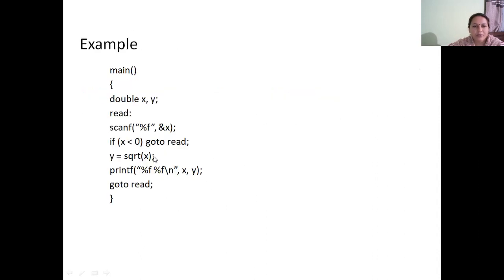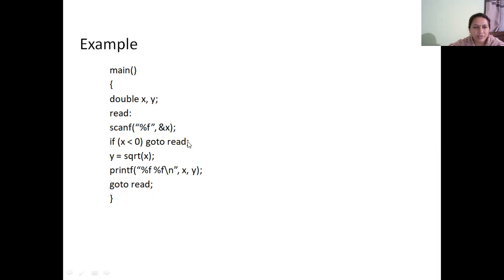So this is an example program which shows goto usage. Double x, y is the variable declaration statement, and I have written a label here, read, colon, followed by this statement. So after this label, whatever appears is assumed to be part of this particular read block. So there is a scanf statement to read one of the variables, the double variable. So once the value is read, we will check if x is less than 0. That is, if it's negative. So if it is negative, goto read.